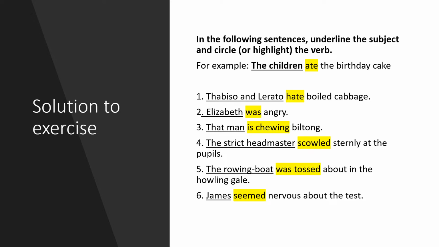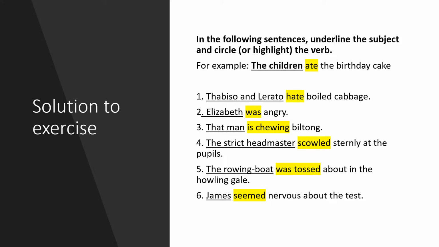Well done. By now you have completed the exercise and you can mark your own work to confirm that you still do understand and remember what a subject is and what a verb is. In the first example, Thabiso and Lerato are the subject and hate is the verb.